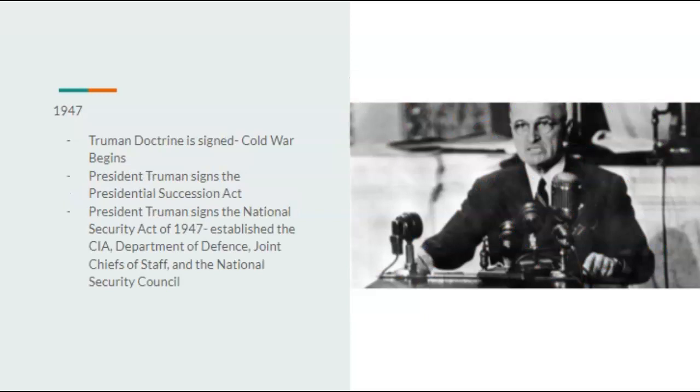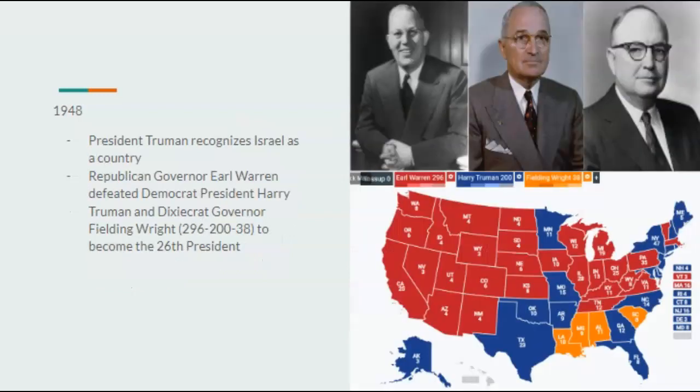In 1947, the Truman Doctrine is signed, which is the beginning of the Cold War. President Truman would sign the Presidential Succession Act. President Truman would sign the National Security Act of 1947, which establishes the CIA, the Department of Defense, the Joint Chiefs of Staff, as well as the National Security Council. In 1948, President Truman would recognize that Israel is a country.